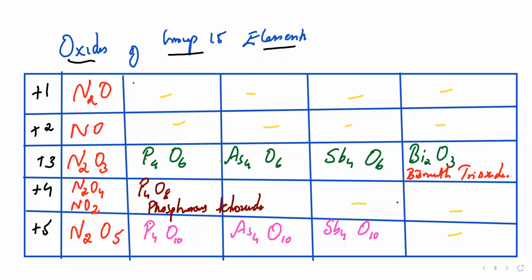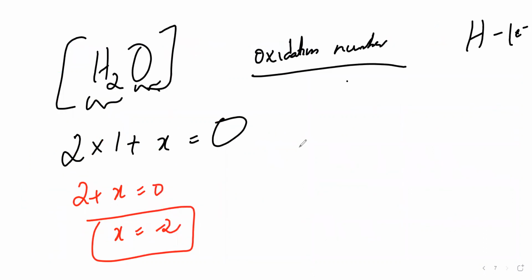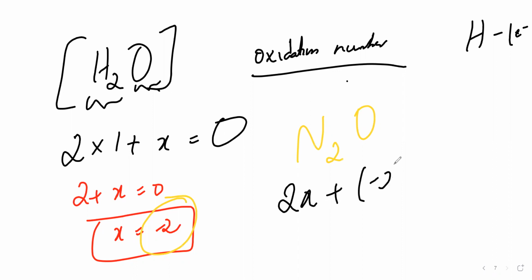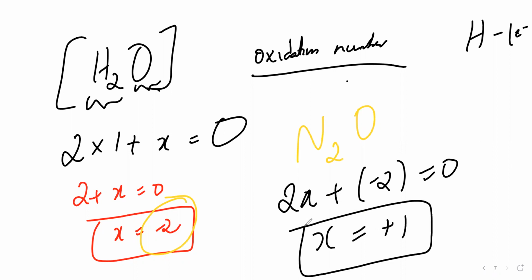+1 group, in the sense oxidation state of nitrogen. If you're wondering what this +1, +2 is, that is nothing but the oxidation state of nitrogen, +1 in this. If you want me to do N2O, I'll do it here. Suppose N2O is there. Oxygen is -2. Nitrogen I don't know. So 2 into X plus oxygen -2 equals 0. So X is equal to what? +1. I hope you got it now.